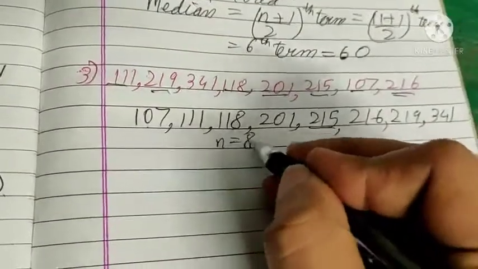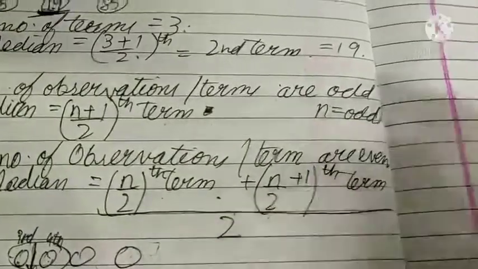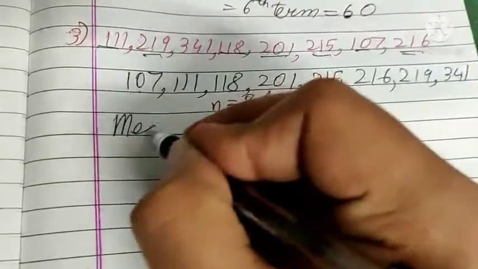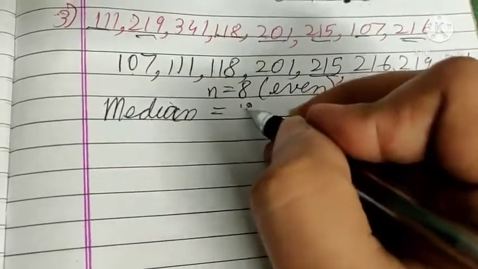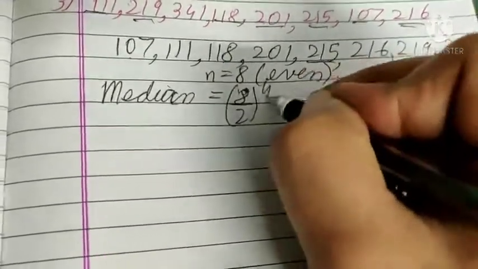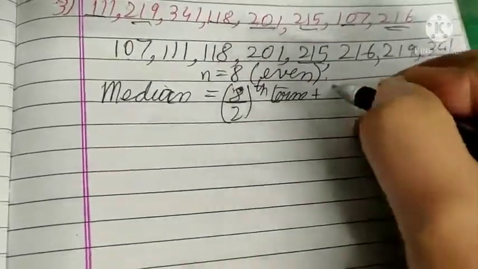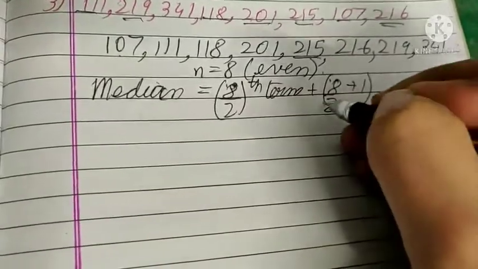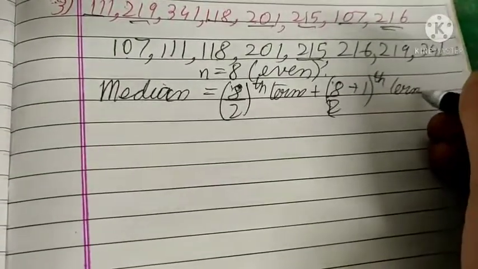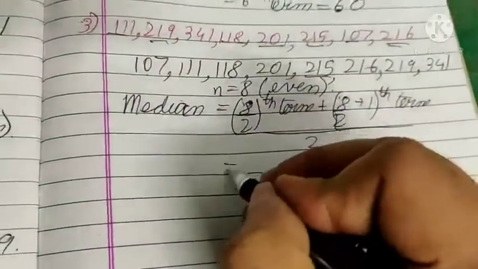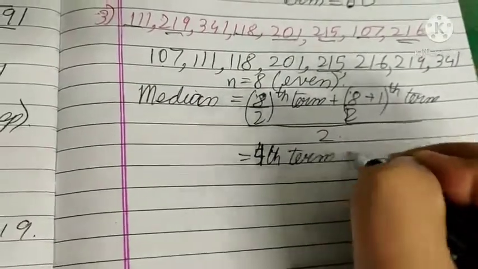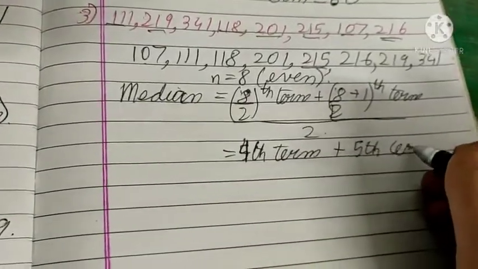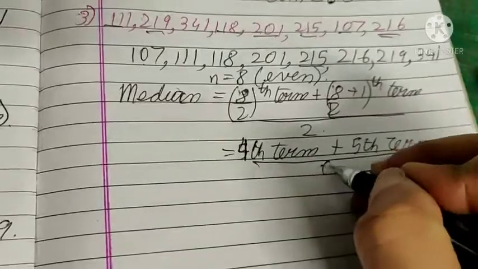Here n is equal to 8, that is even. For even, our formula was n by 2th term plus n by 2 plus 1th term, upon 2. So our median will be 8 by 2th term, plus 8 by 2 plus 1th term, upon 2. 8 by 2 means 4th term plus 5th term, upon 2.